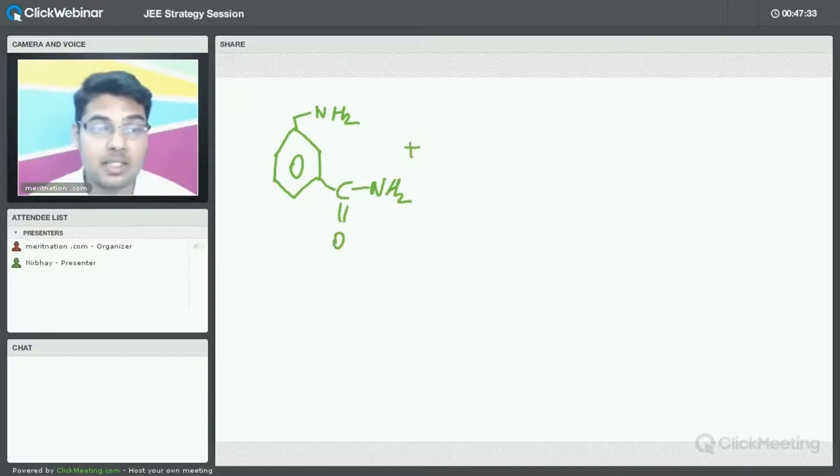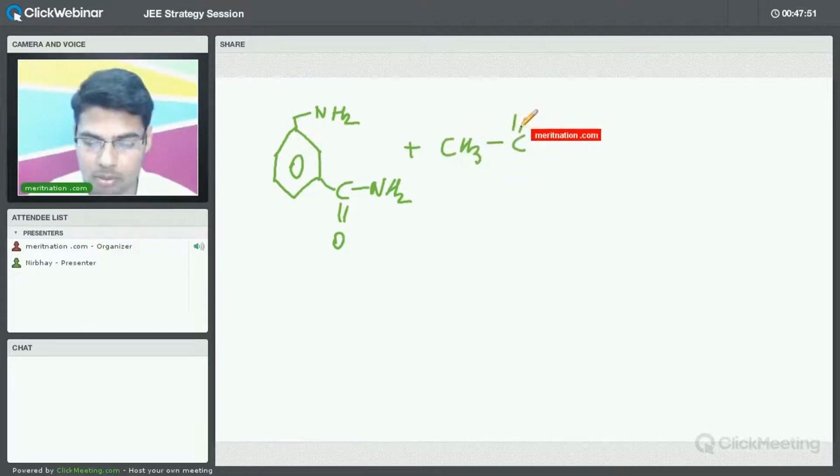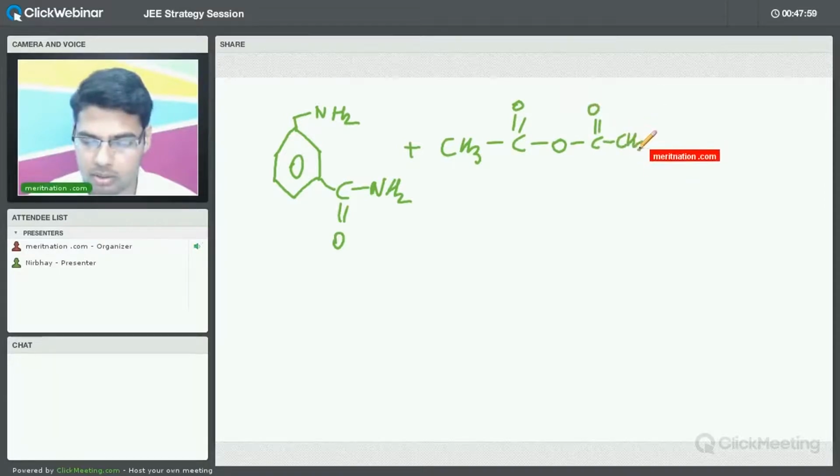Now this will be combining with acetic anhydride. What is the structure of that compound? You have to know those structures, because acetic anhydride is used in many of the reactions. You may find it is involved in almost all the reactions, or more than half of them. The structure of the compound is basically CH3, C double bond O, O, C double bond O, CH3.